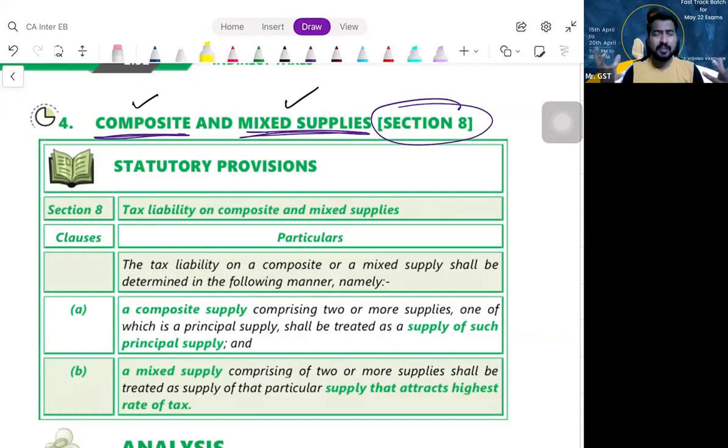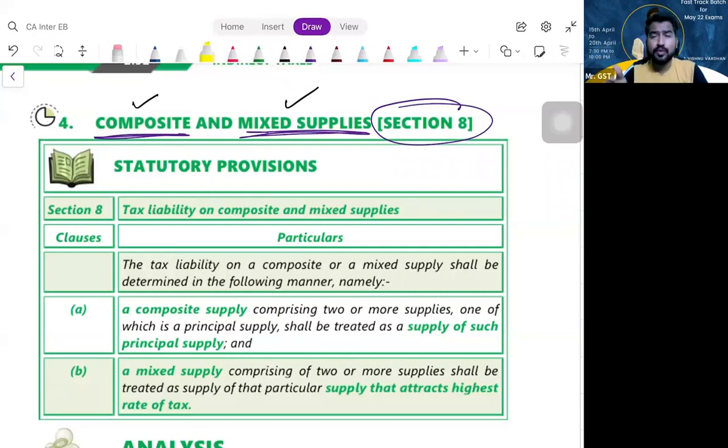Some people will frame the sentence like this: 2 or more supplies. When they say 2 or more supplies, or more than one supply, it is one and the same. So you are getting more than one supply. Now, in that case, what is the tax treatment? Let us assume the mobile phone GST rate is 18%. Separately, if you purchase the charging cable, they are charging 12% GST. The adapter, 28% GST. Then what should be the tax treatment in this case?